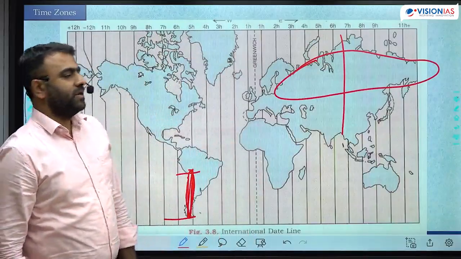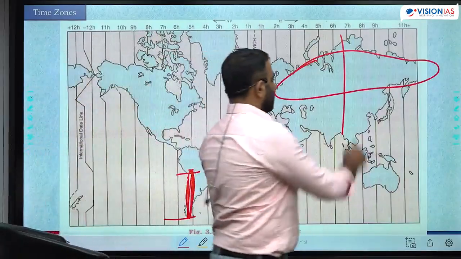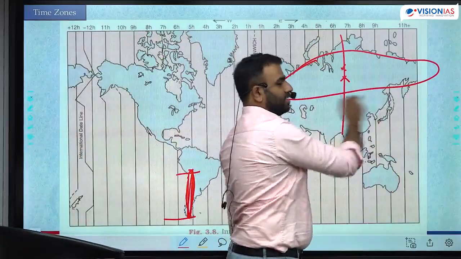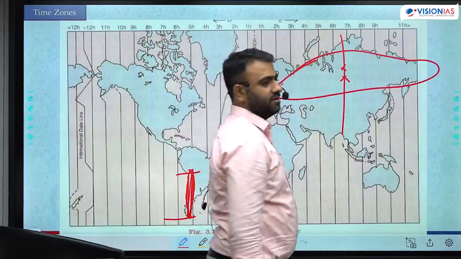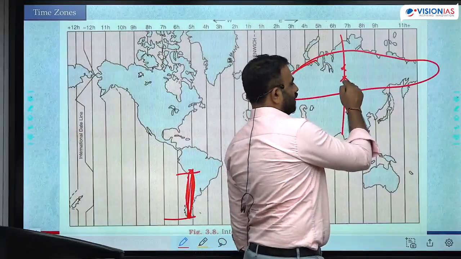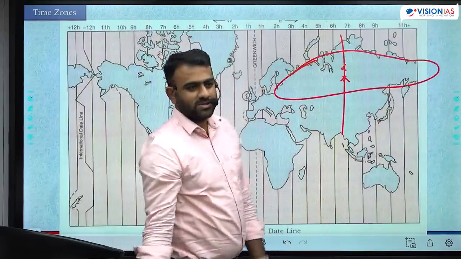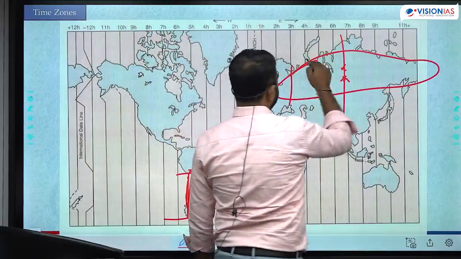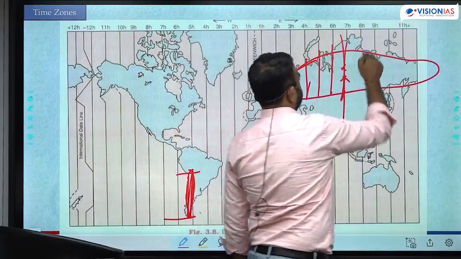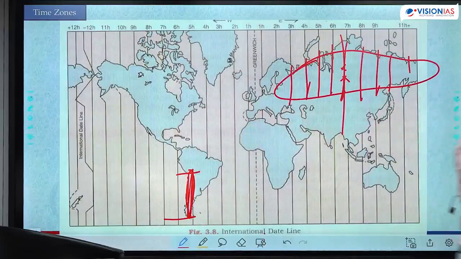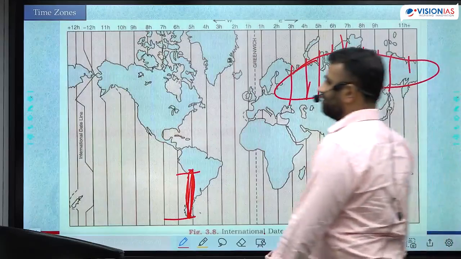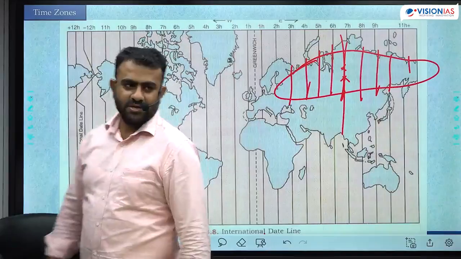If you follow single time zone, what happens? There's too much of mismatch. यहाँ पर जो एक्चुअल टाइम है वो पूरा क्लॉक पूरा कंट्री में, पूरा रशिया में एक ही टाइम हो जाएगा. यहाँ पर सन राइज, सन नून है, यहाँ पर ऑलरेडी सनसेट हो गया, फिर भी यहाँ पर 12 बजे दिखा रहा है. इट्स नॉट पॉसिबल, राइट? इट्स नॉट फिजिबल. सो दे आर बाउंड टू फॉलो मल्टीपल टाइम जोन्स. A country with greater longitudinal extent, they follow multiple time zones. A smaller one tries to adjust and follow single time zone, because single is always better. Less confusion.